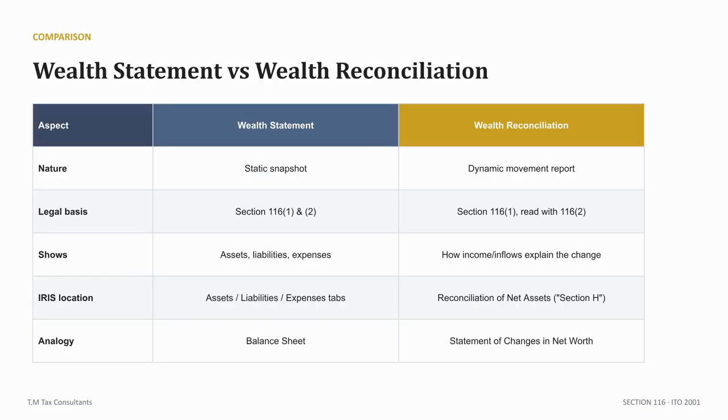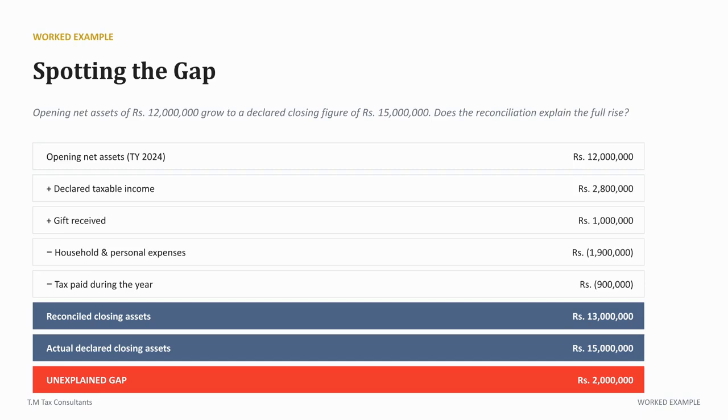While the Wealth Statement is a static snapshot, the Wealth Reconciliation is a dynamic movement report. They serve different purposes, but both are essential for your tax filing. Let's look at a worked example.